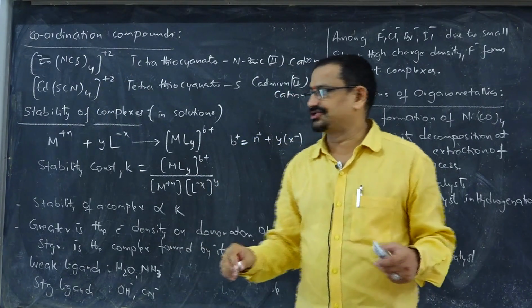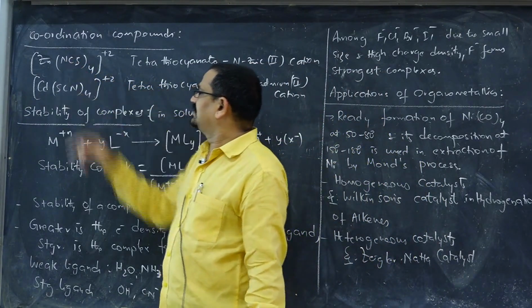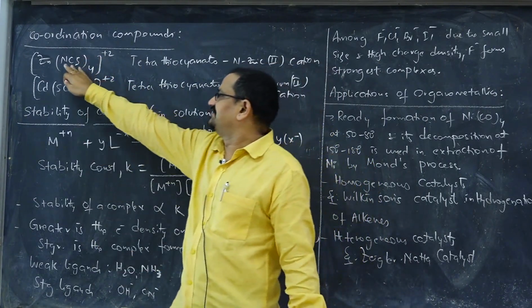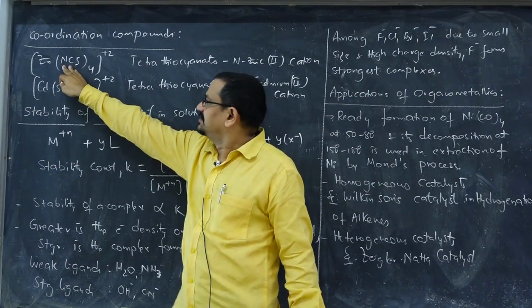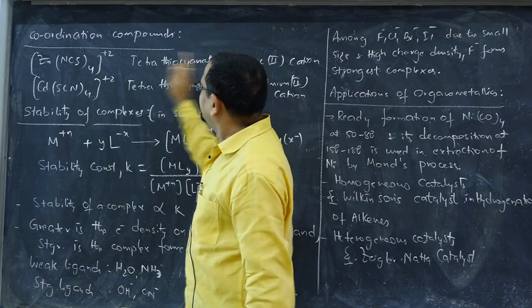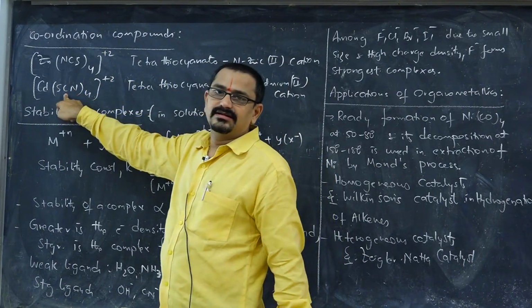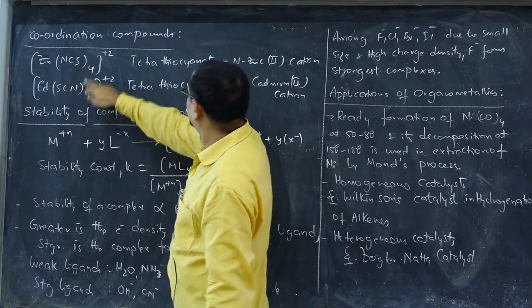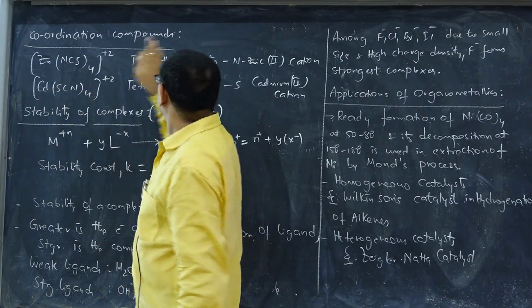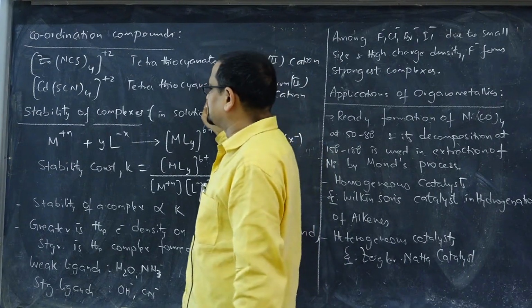As this is a revision session, one of the points to be recollected while solving nomenclature questions is such ligands where more than one donor atom is there. In case it is joined through nitrogen, that should be specified. It is tetrathiocyanato. This is thiocyanato, and both are thiocyanato. Thiocyanato-N and thiocyanato-S. That must be specified while naming.